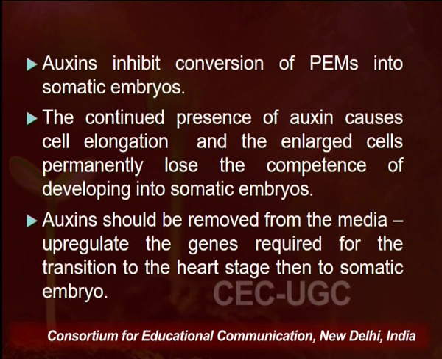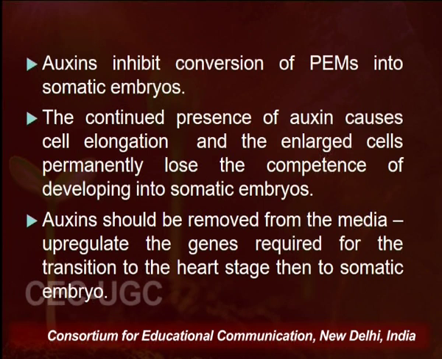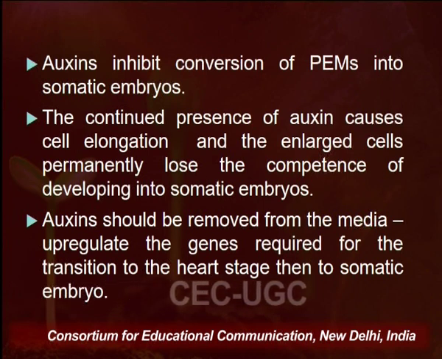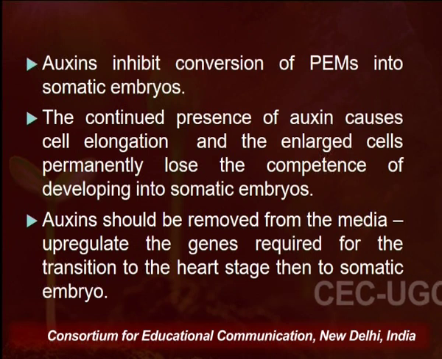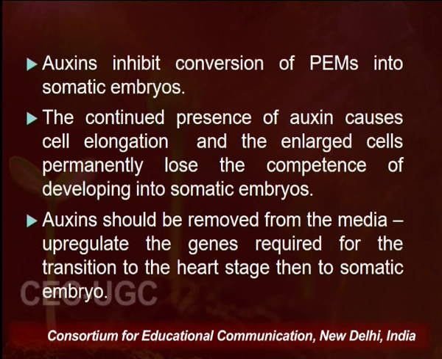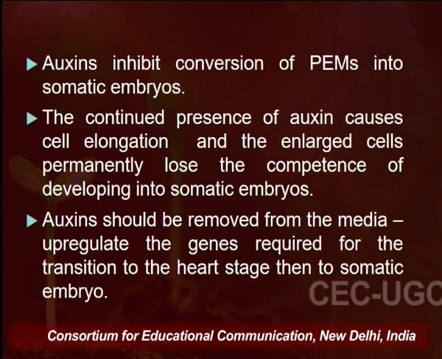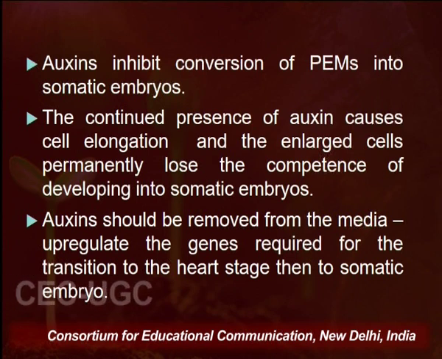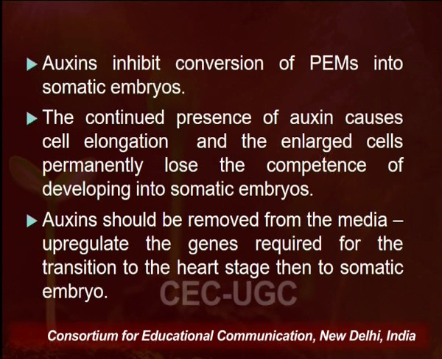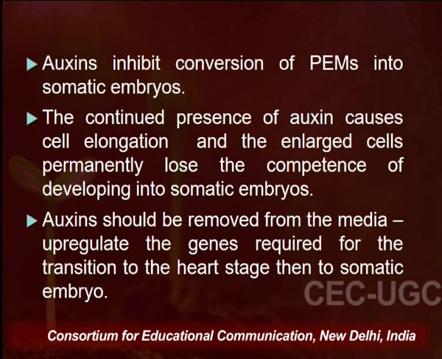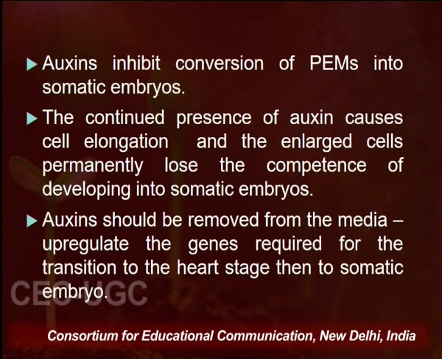So, the maturation treatment is the removal of auxins from the media, because continued presence of auxin will cause cell elongation, and these enlarged cells will permanently lose their competence to develop into somatic embryos. So, first and foremost step is to decrease the concentration of auxin, or auxin should be removed from the media to upregulate the genes that are required for the transition of the heart stage embryo into the somatic embryo.